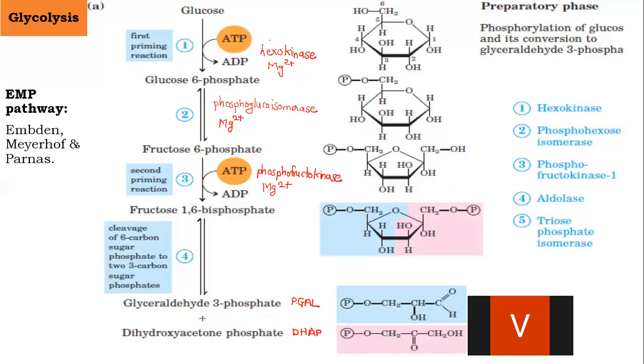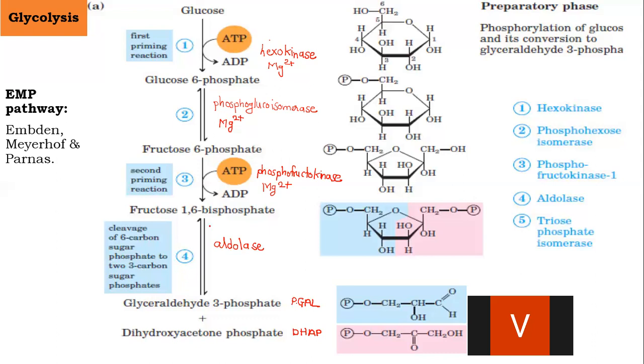So fructose 1,6-bisphosphate is broken down to give rise to PGAL and DHAP. This reaction takes place in presence of the enzyme called aldolase.